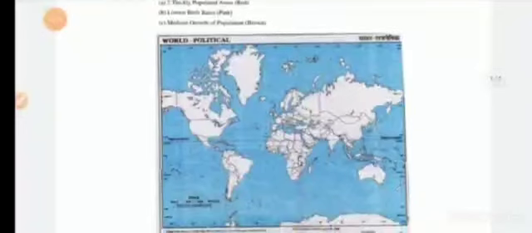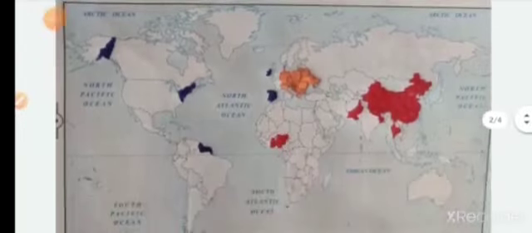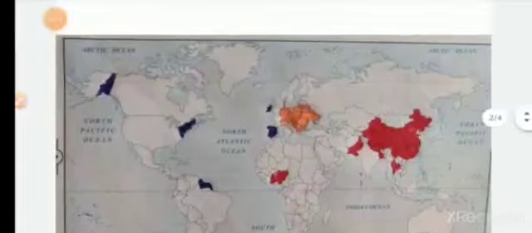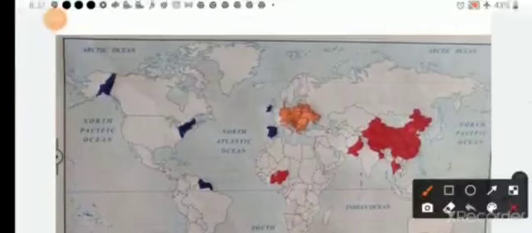And the third question is medium growth of population. I did not have brown color, so I did it in blue color. You should only use brown color.